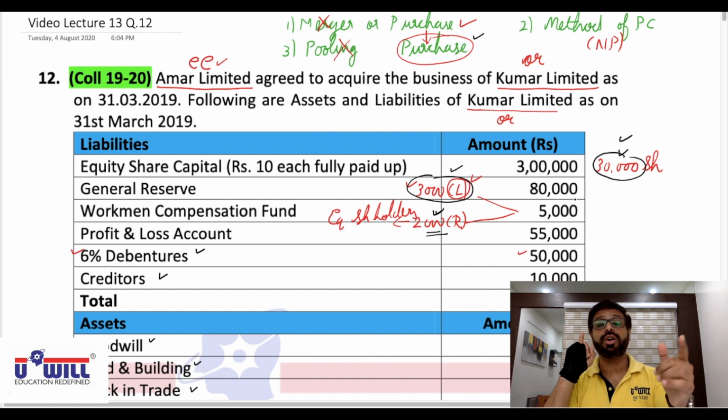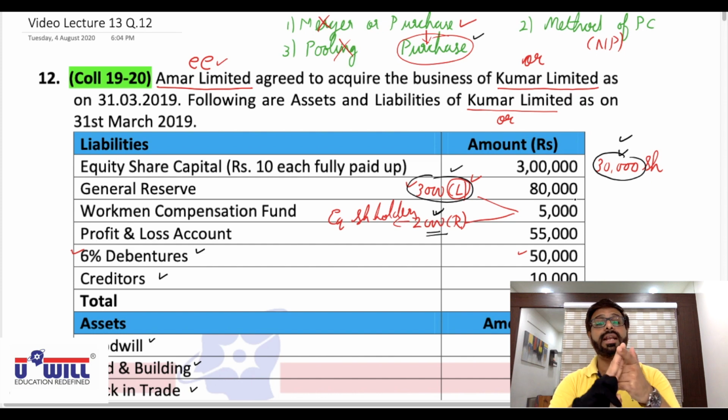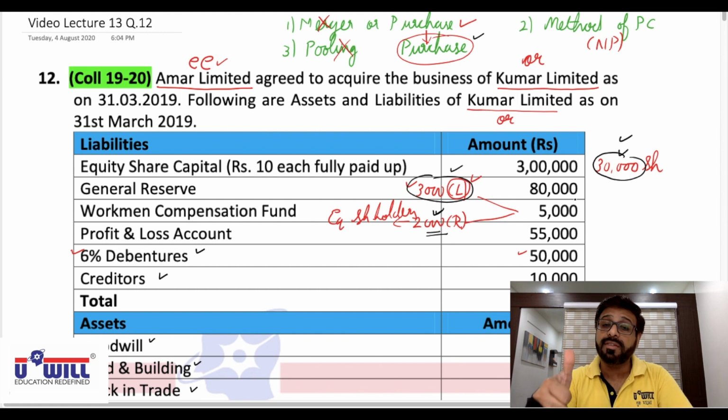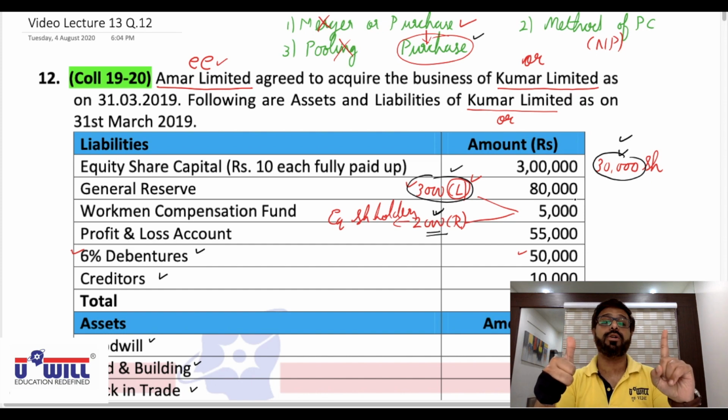Make the formats of the realization account, half a page; the equity shareholders account, around 8 to 10 lines; then the Amar Limited account, 4 lines; equity shares of Amar Limited account, 4 lines; the workers compensation fund account also 4 lines; and the cash and bank account, 5 to 6 lines.